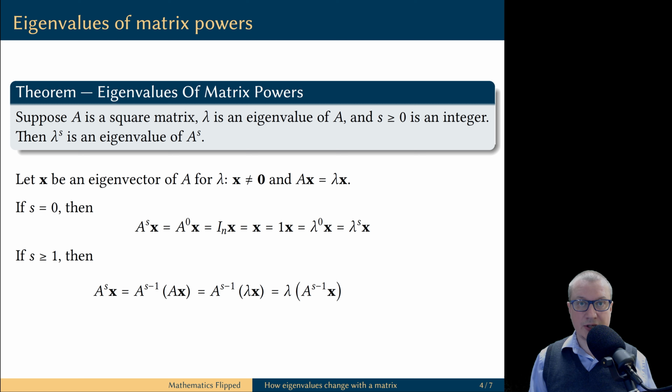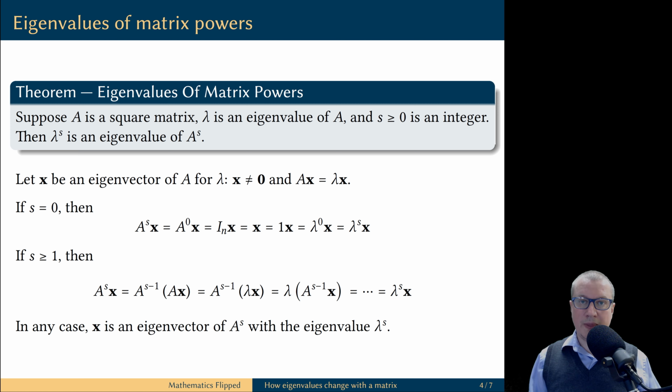How many copies of the matrix A do we have in total? We have s copies of the matrix A. Each such matrix contributes a factor of lambda. Therefore, we end up with this expression. But now you see that these computations show that x is an eigenvector of the matrix A raised to the power s regardless of the value of s, and the corresponding eigenvalue is lambda raised to the power s. Observe, while the eigenvalues changed, the eigenvectors remain the same.